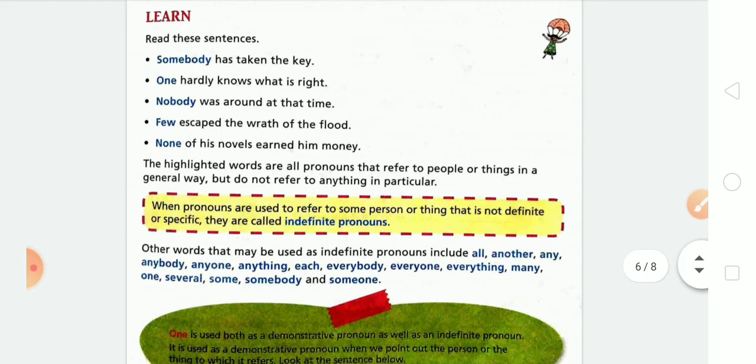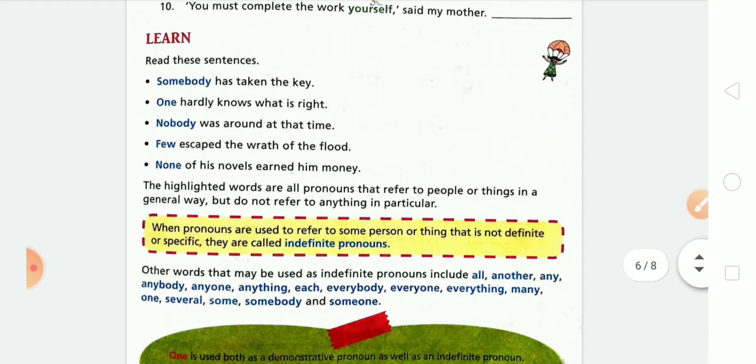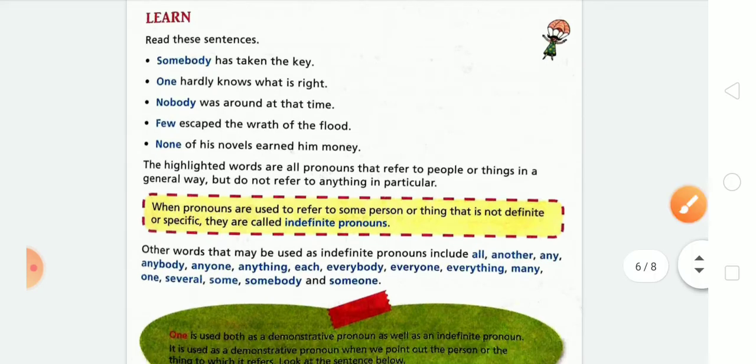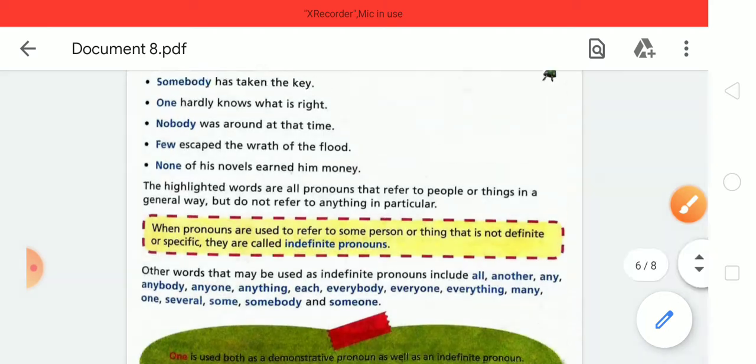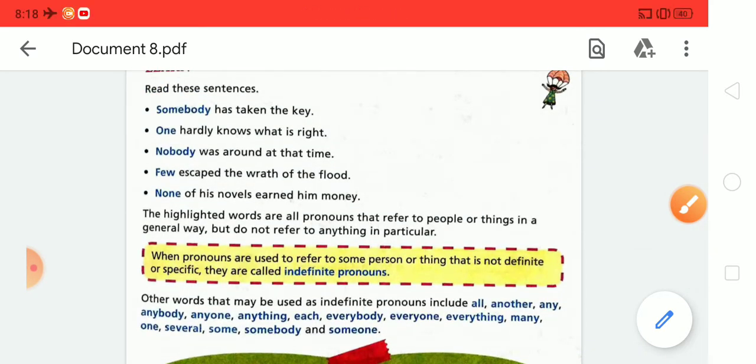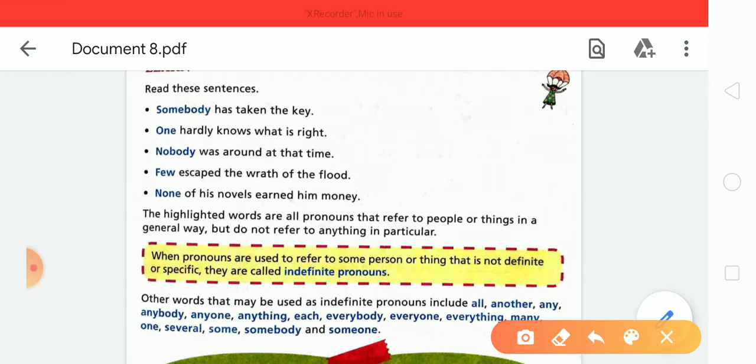Next is indefinite pronoun. First the definition: when pronouns are used to refer to some person or things that is not definite or specific, they are called indefinite pronouns. Like somebody has taken the key, one hardly knows what is right, nobody was around at the time.